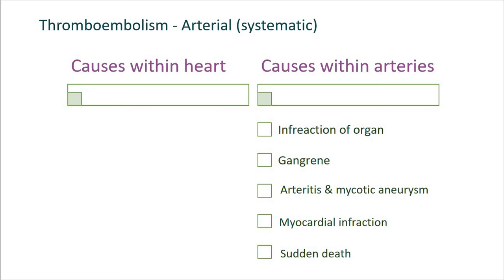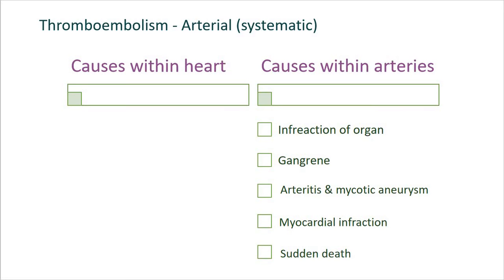Now the first is what? Causes within the heart, where near about 80 to 85% of such embolism occurs.